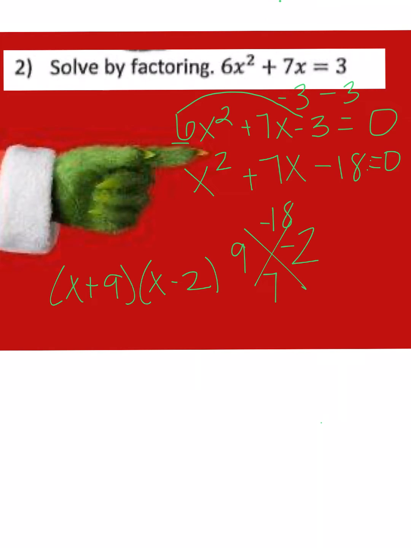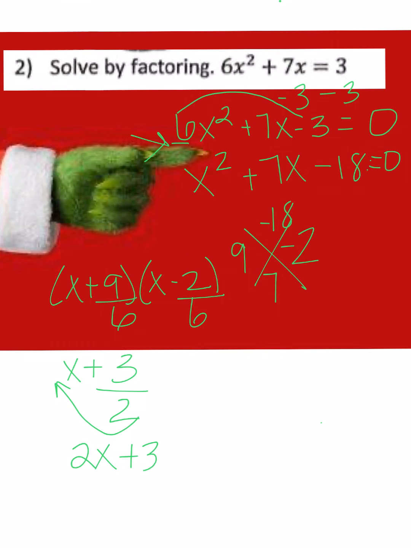All right, remember we are sliding and dividing, so now we need to divide each of these terms by the original number that was in front of x squared, which is a 6, so we're going to divide each of these by 6. Let's reduce first. 3 goes into 9 3 times, and 3 goes into 6 2 times, and then 3 divided by 2 cannot divide into a nice, pretty, even whole number, so this 2 is going to slide into the front, making it 2x plus 3, and then we'll have to set that equal to 0.